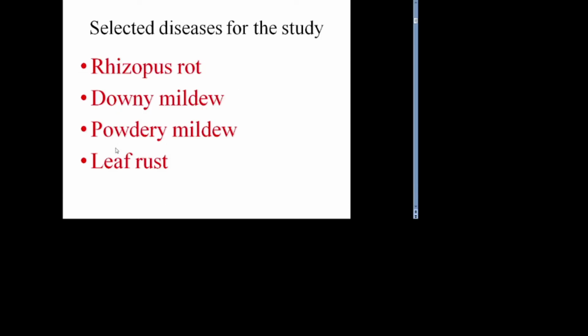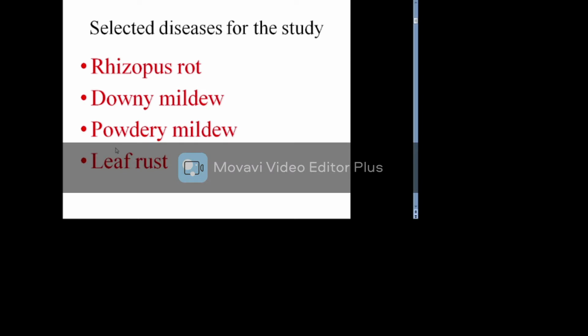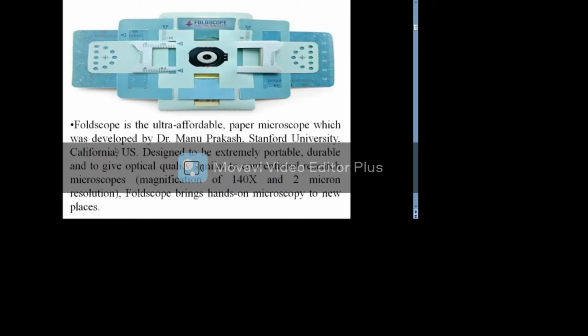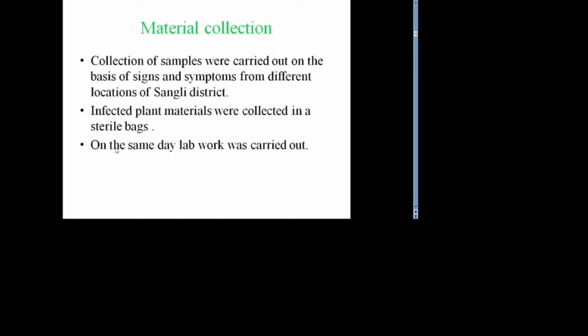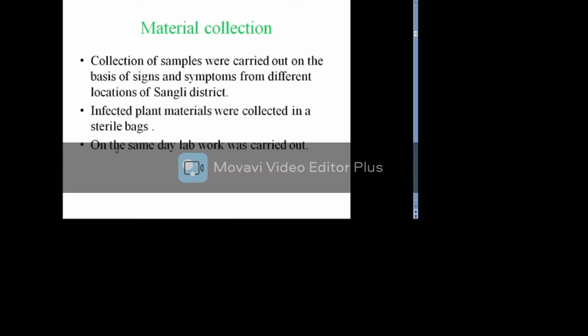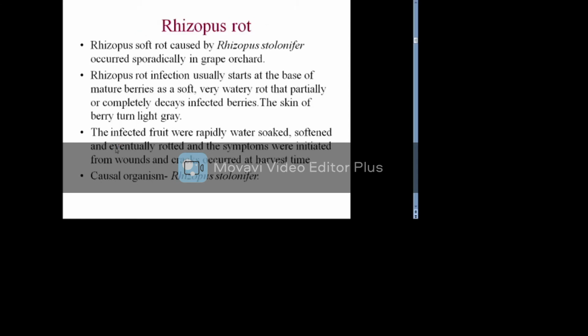For our study, we have selected four main fungal diseases of the grapevine, which are rhizopus rot, downy mildew, powdery mildew, and leaf rust. Foldscope is an ultra-affordable paper microscope which was developed by Dr. Manu Prakash. It is a very simple and efficient diagnostic tool. The collection of samples was carried out on the basis of signs and symptoms from different locations of Sangli district. The first disease we selected is rhizopus rot.